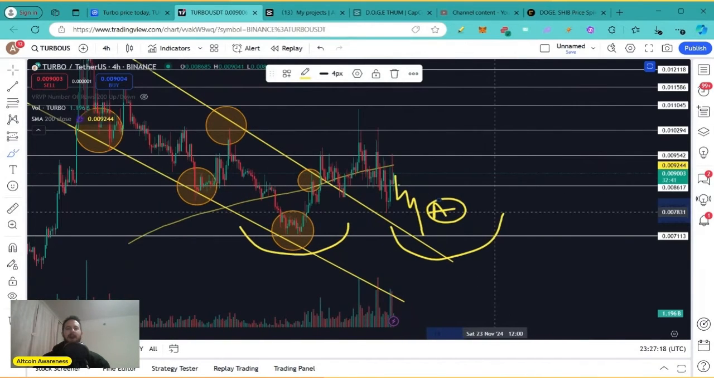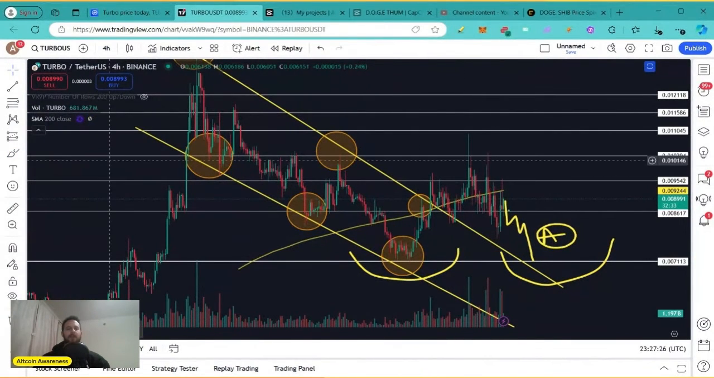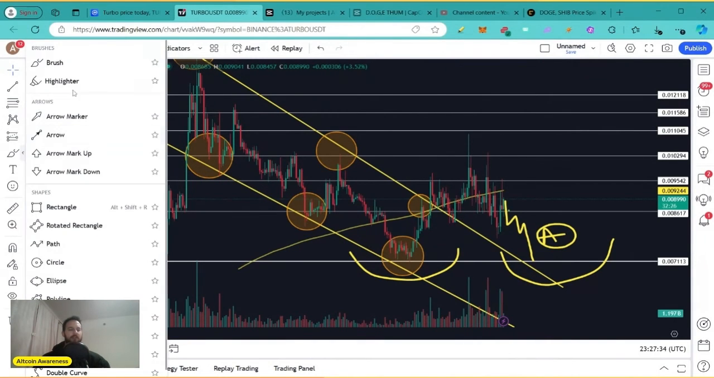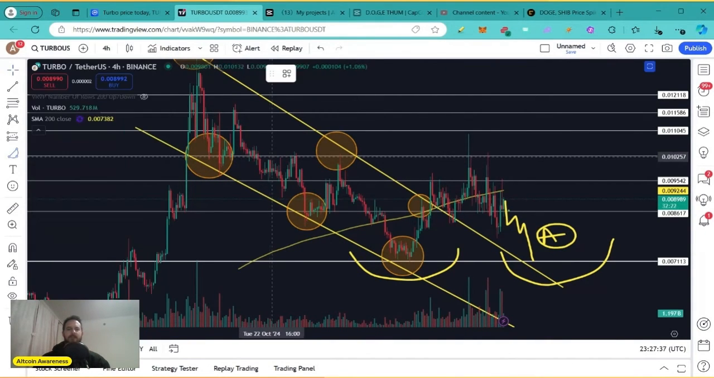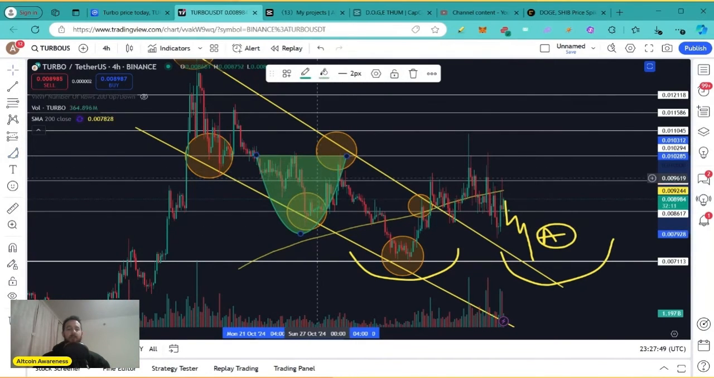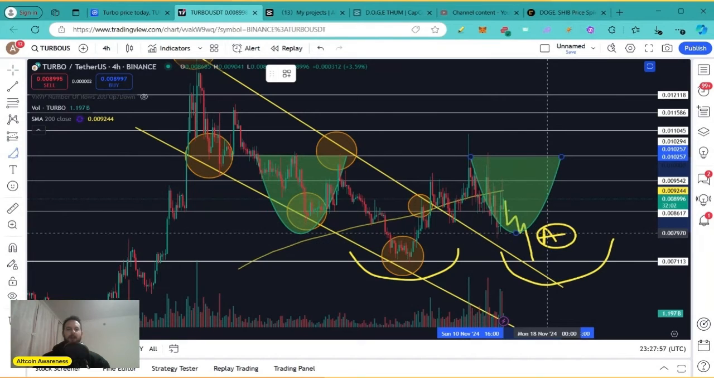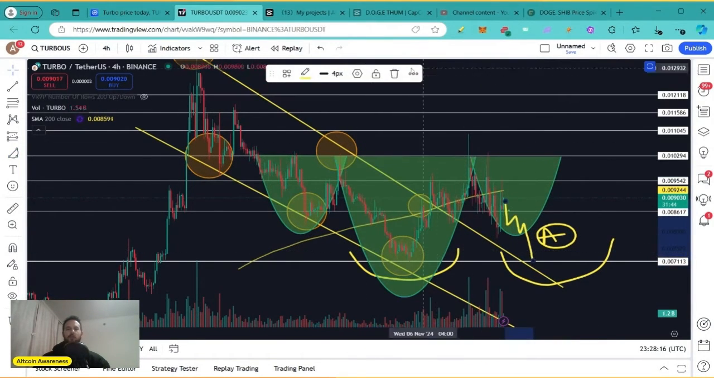However, I see a pattern that is pretty bullish that might play out. And this is going to be idea B for the sake of this video. Let me show you this. I see a head and shoulders pattern. Look at this. This is the left shoulder. Something like this will be the right shoulder. And in the middle, we have the head. So this pattern is not complete yet.